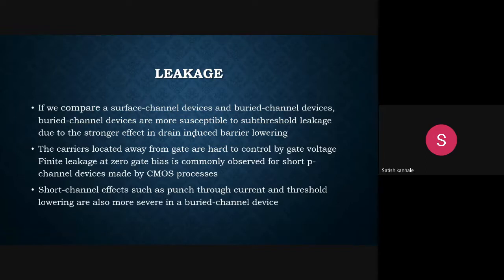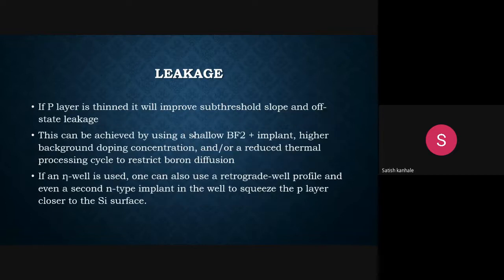The solution for this leakage we can discuss in the next slide. We can give a thinner P layer as the solution for the leakage, and the more the device resembles a surface channel FET, or if the P layer is thin, we can address this leakage issue.